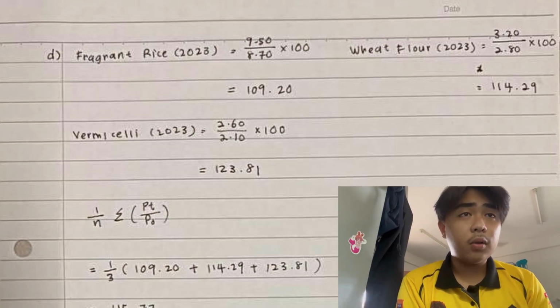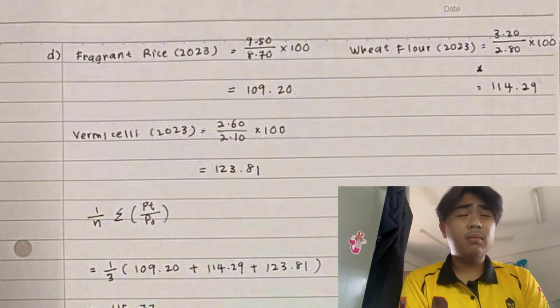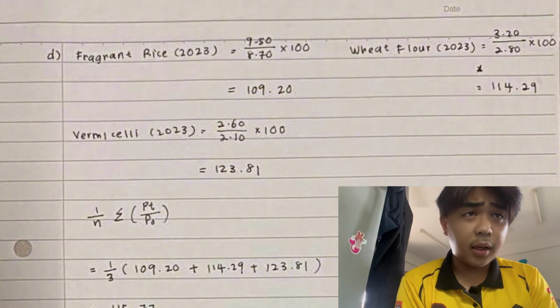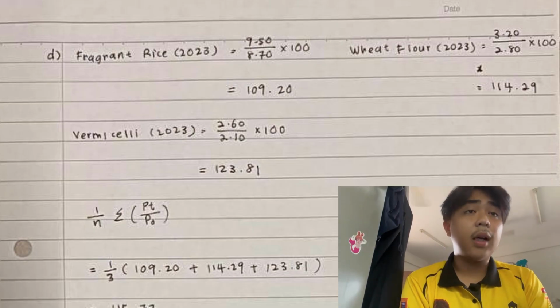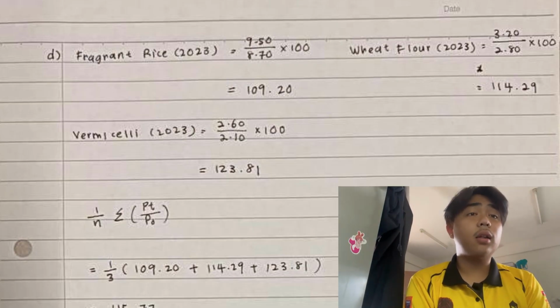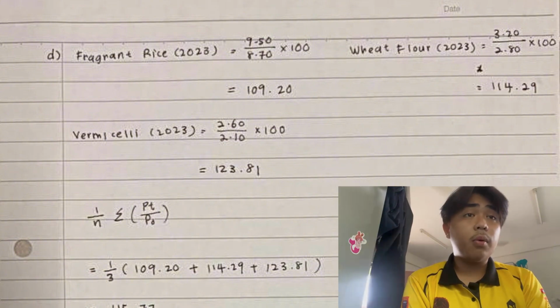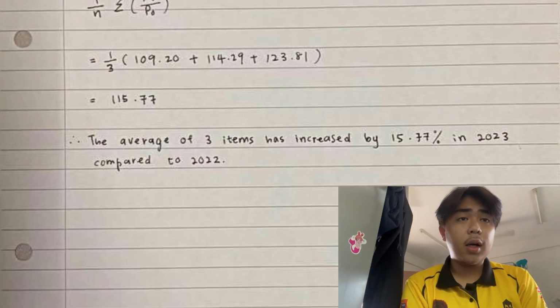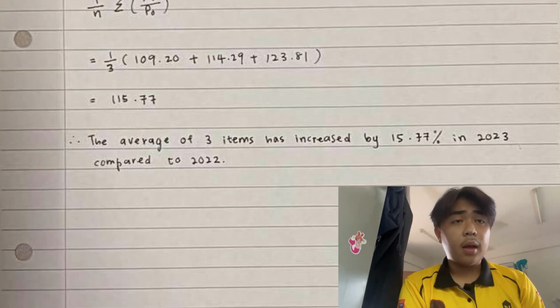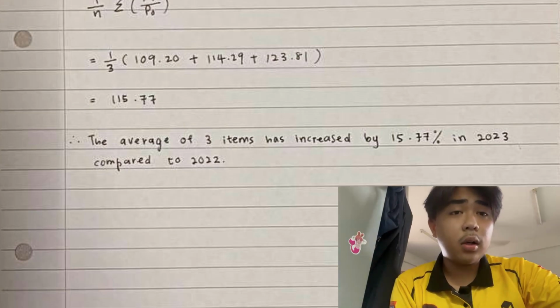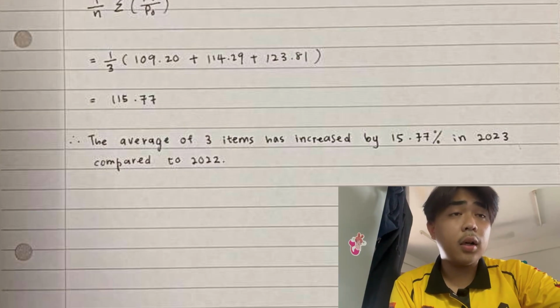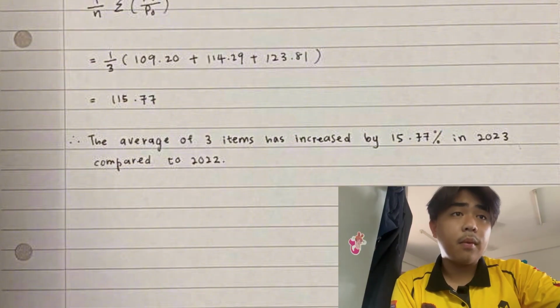And for the last one, vermicelli: 2.60 divided by 2.10 and times it with 100, and the answer you will get is 123.81. So 1 divided by 3 and then the total of the answers for all the 3 items.